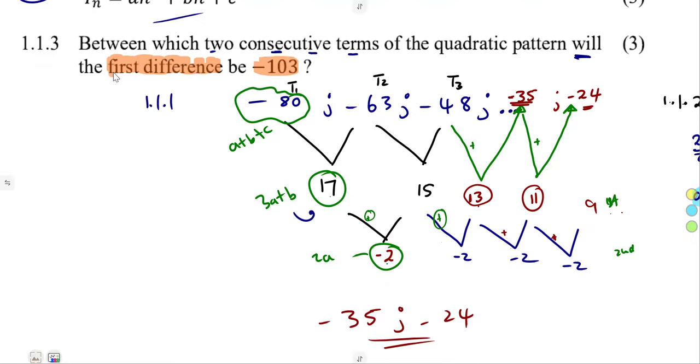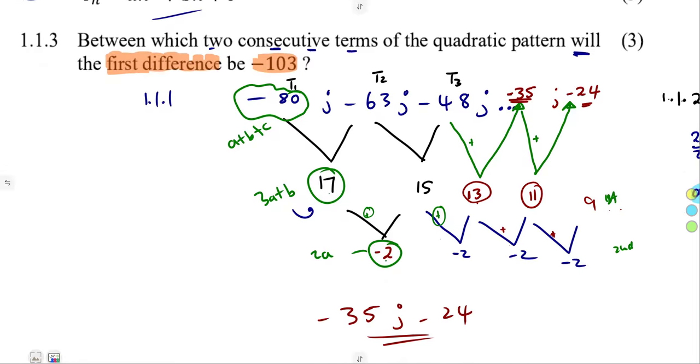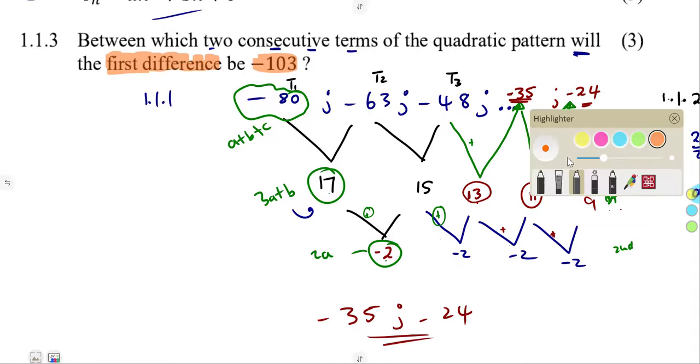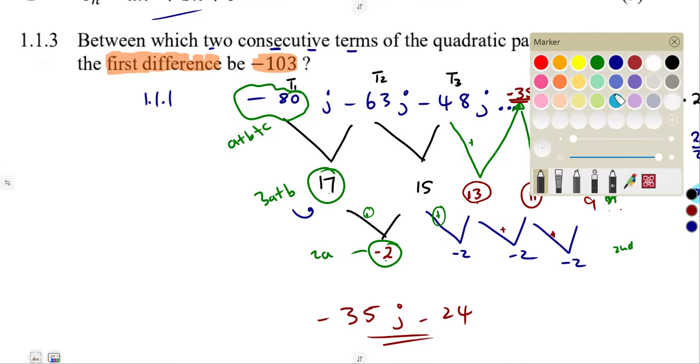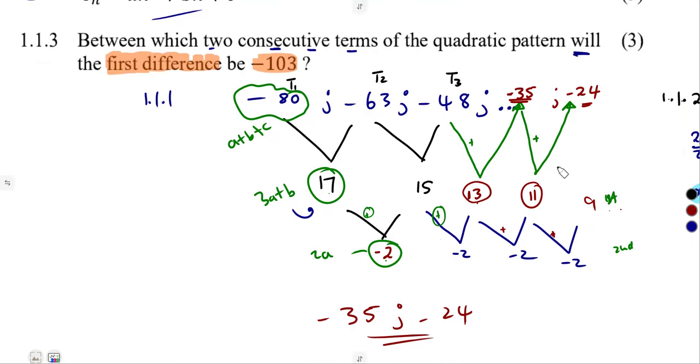The first difference is the one that is being referred to. So as we are to consider the terms there, which term is it? T1 and T2? Is it T3 and T4? Is it T5 and T6? But they are from where?